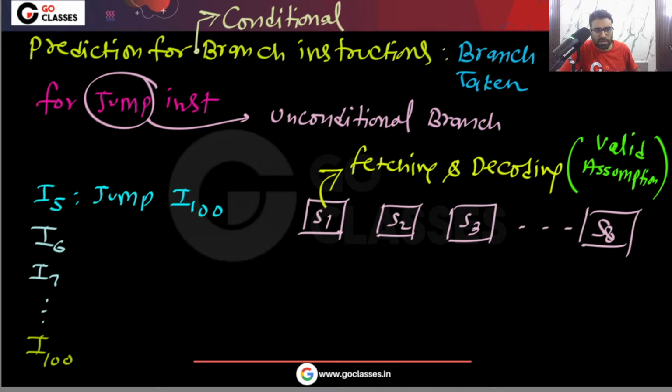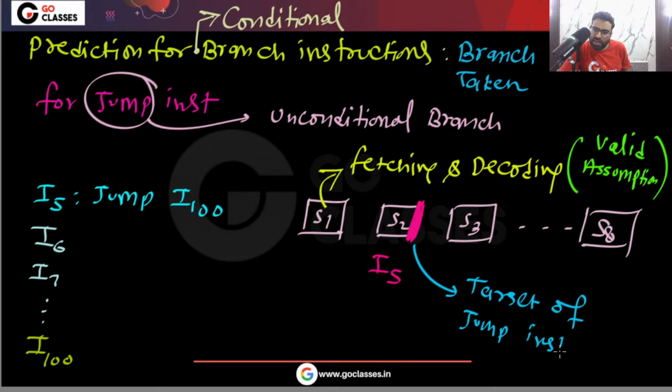So here you can see we are fetching this instruction I5, and when I5 goes to S2, the question says that at the end of stage 2 we will find the target of the jump instruction. Here we will find the destination, the target of the jump.